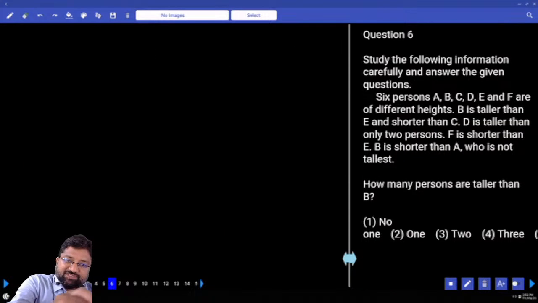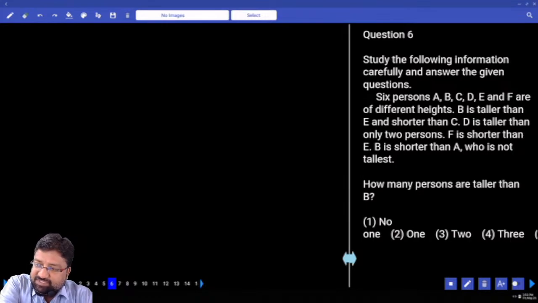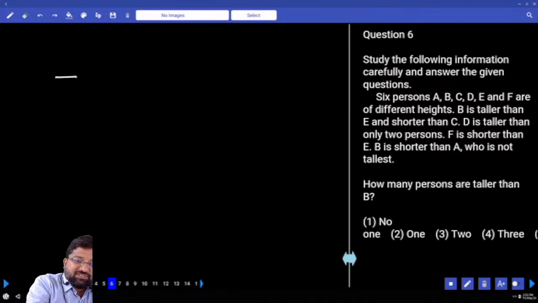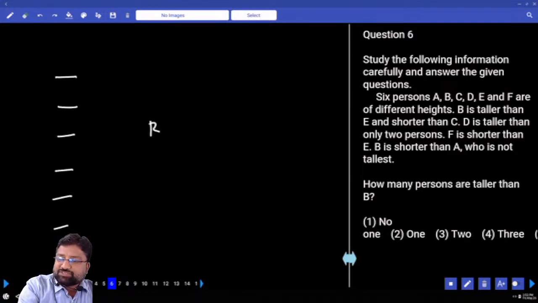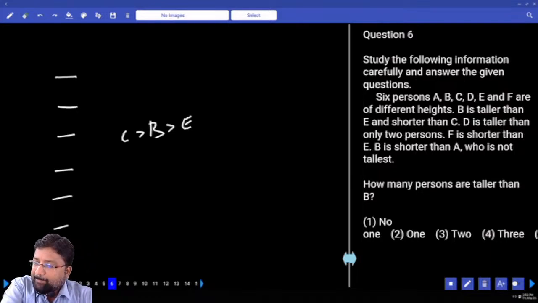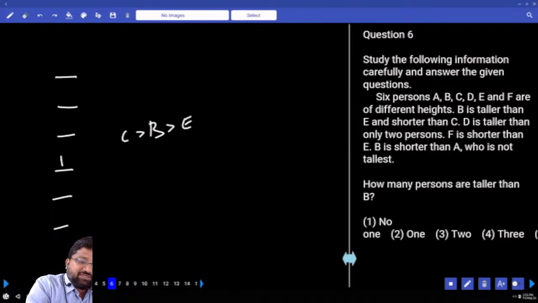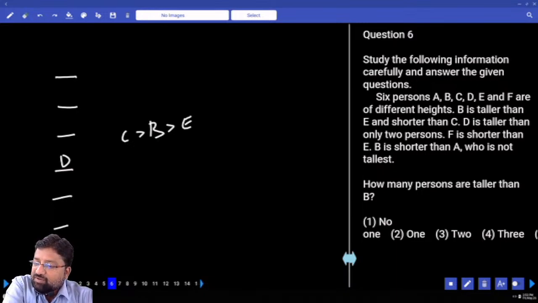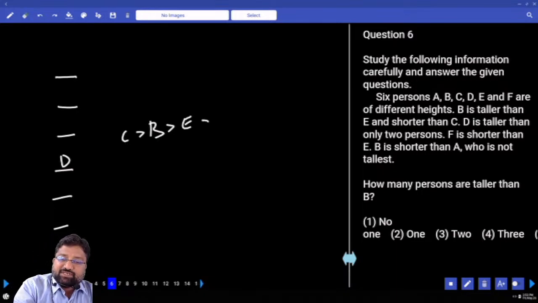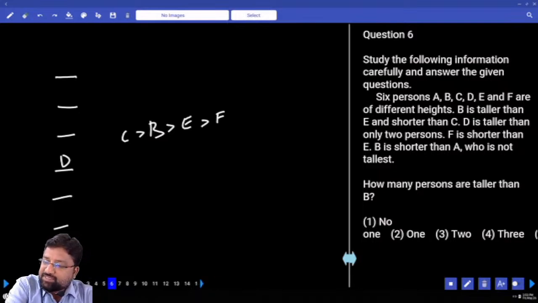This is question number 6. 6 persons A, B, C, D, E, F are of different heights. What's the total strength? 6. B is taller than E and shorter than C. D is taller than only 2 persons. Next, F is shorter than E.